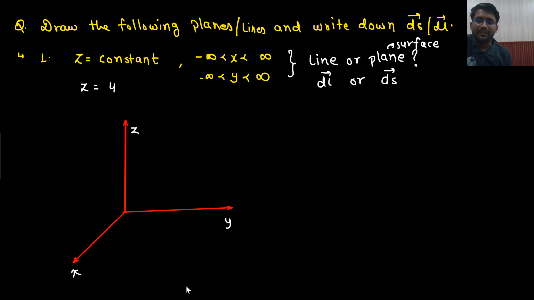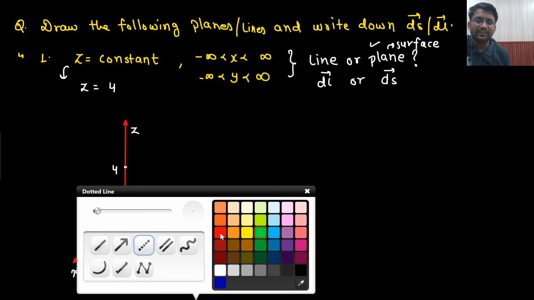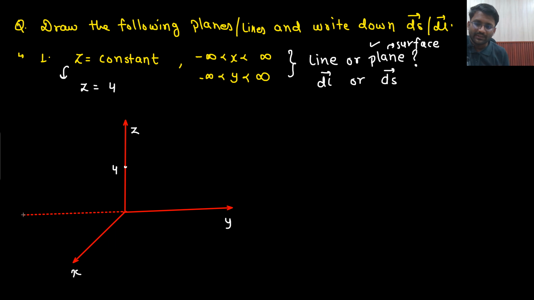Yeah, welcome back. Did you try this one? Is it a line or a plane? It is a plane. Why is that so? Sir, z equals 4 is constant. Z has to be equal to 4. Y can take values from minus infinity to plus infinity. X can also go from minus infinity to plus infinity. Y can also go from minus infinity to plus infinity. But z is fixed at 4.